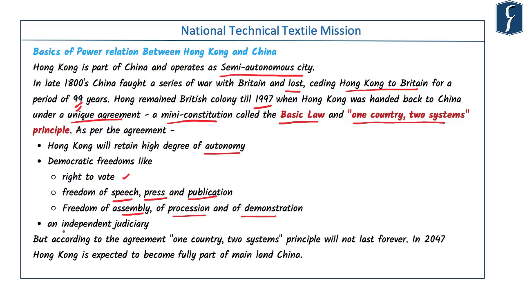Hong Kong also has an independent judiciary, and the final arbitration has to be done by the judiciary of Hong Kong. The cases will not be taken to mainland China. But this agreement was only for 50 years, so it's gonna end in 2047. But China is being impatient, and recently it is in the process of enacting an internal security law for the Hong Kong, which will curb rights of people of Hong Kong and will also not allow them to criticize the Chinese government.